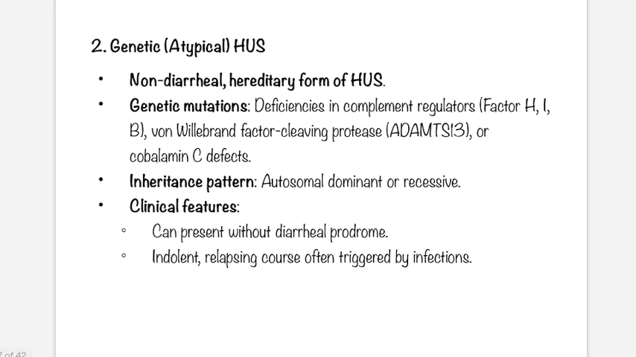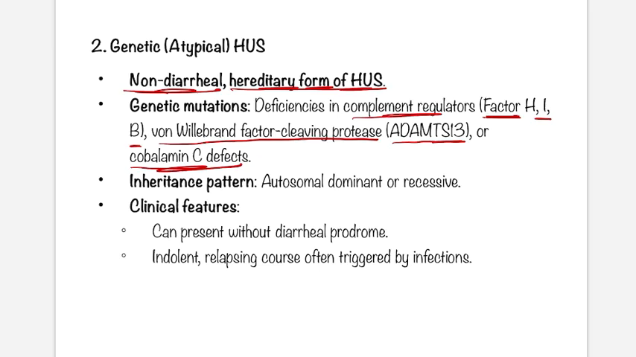Okay, next entity: the genetic or atypical HUS. In this condition, no infective cause is found. It is non-diarrheal and this is the hereditary form of HUS. What are the genetic mutations associated with it? Deficiency in complement regulators like factor H, factor I, factor B, von Willebrand factor cleaving protease, that is ADAMTS13, and cobalamin C defects. Just remember these genetic mutations.